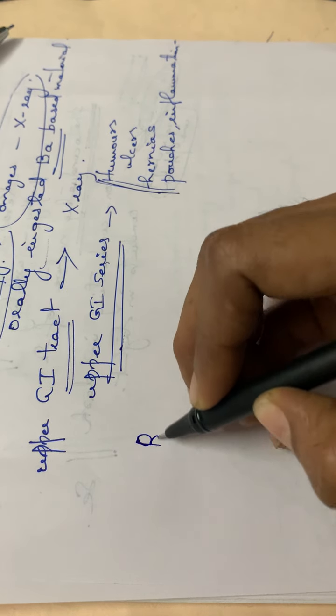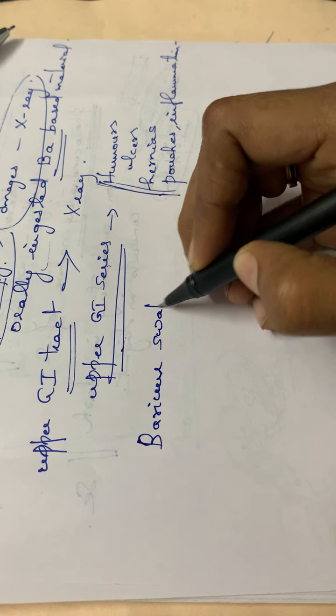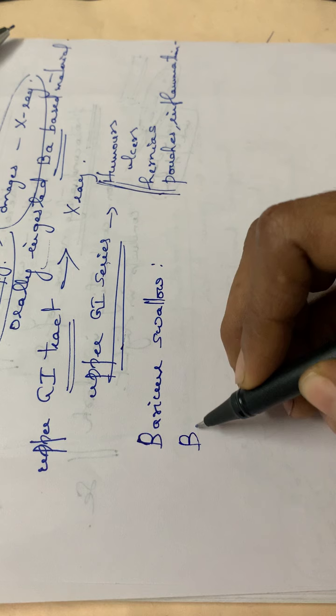Two more tests are there. The first one is the barium swallow, and the other is the barium meal.